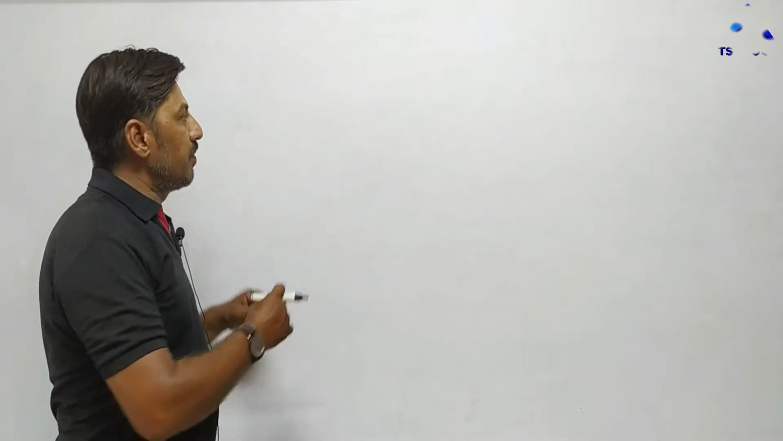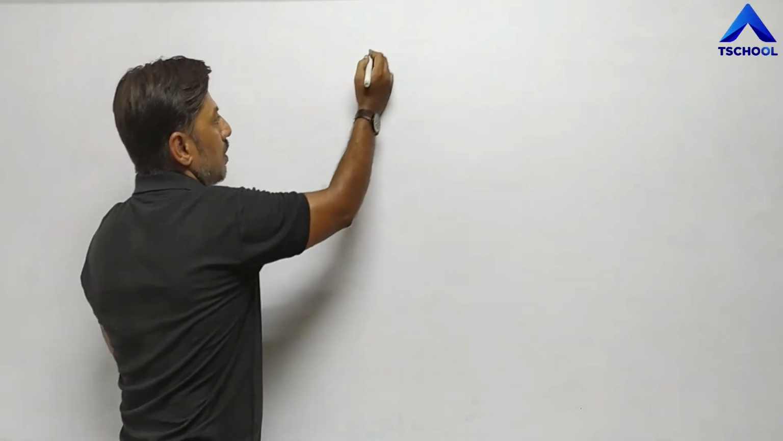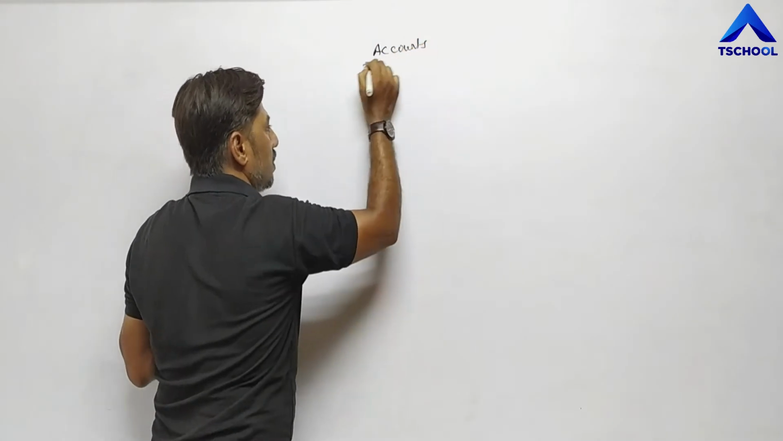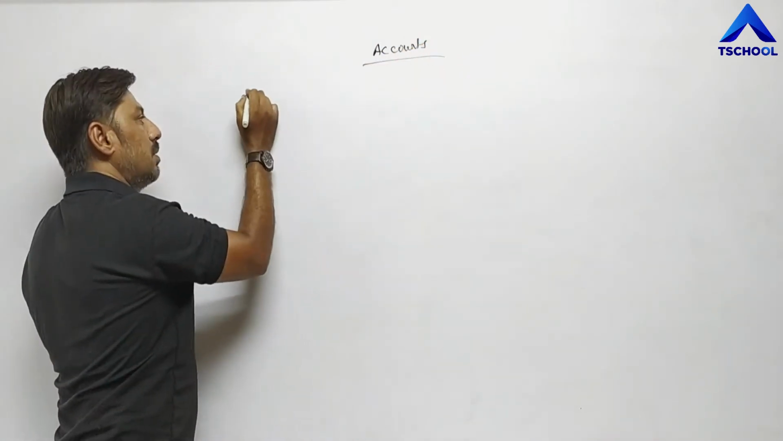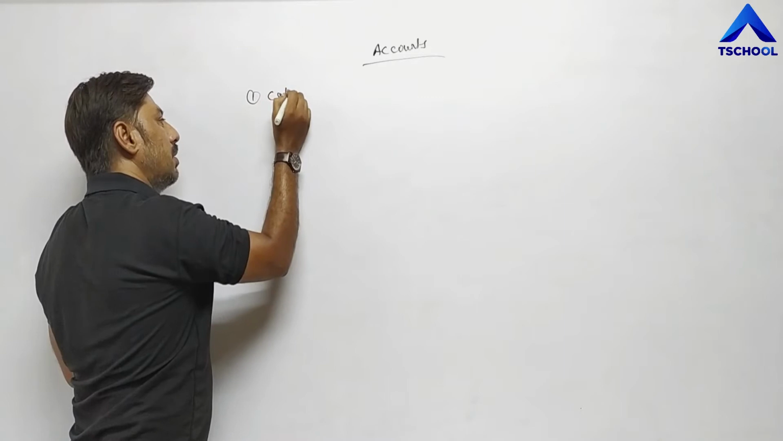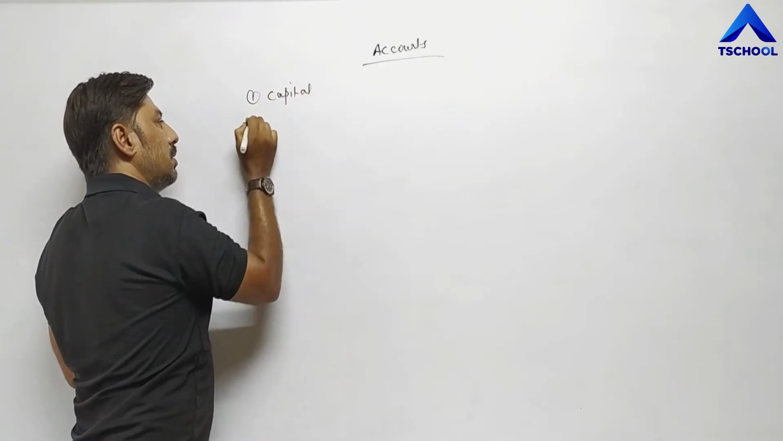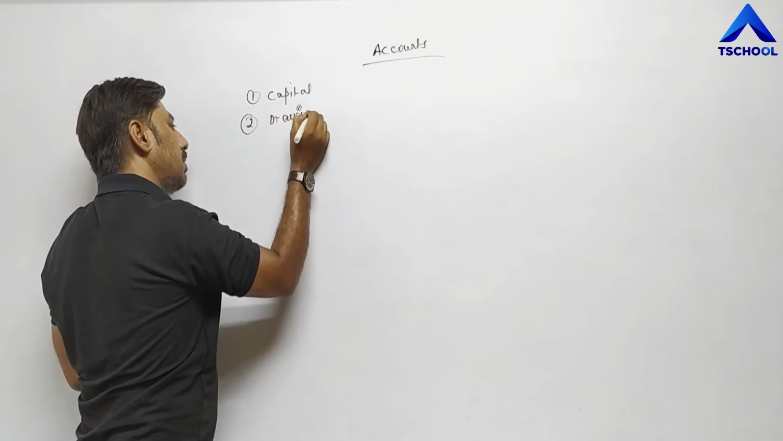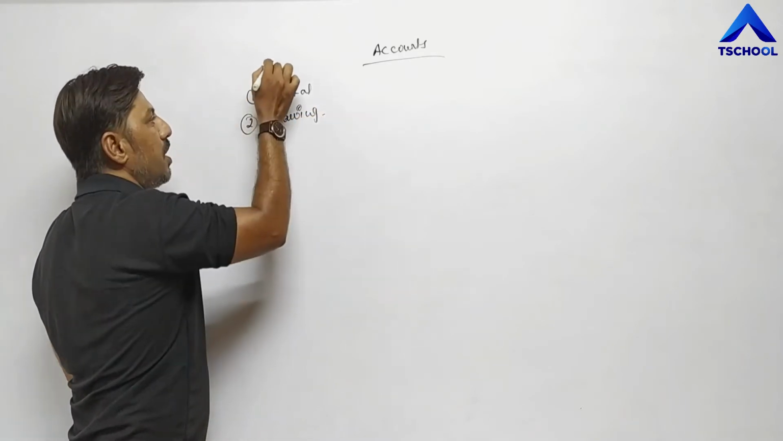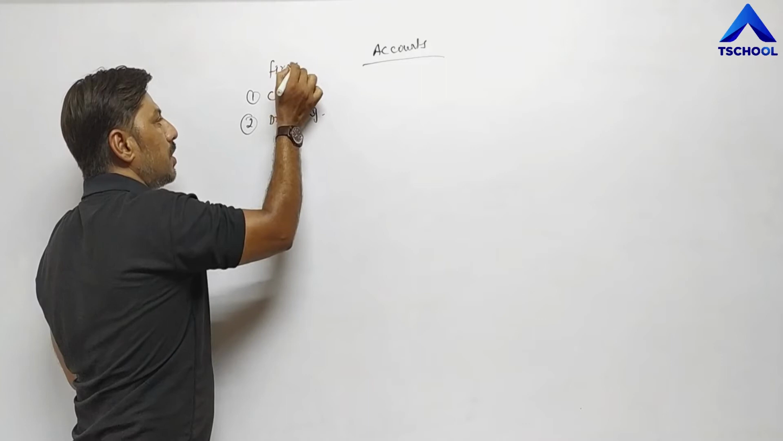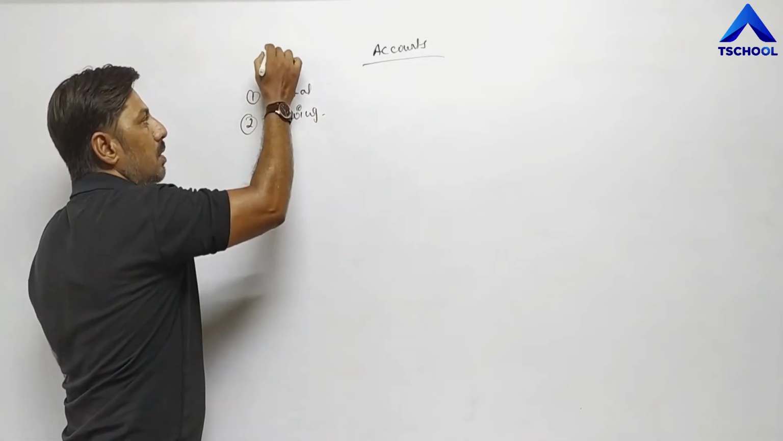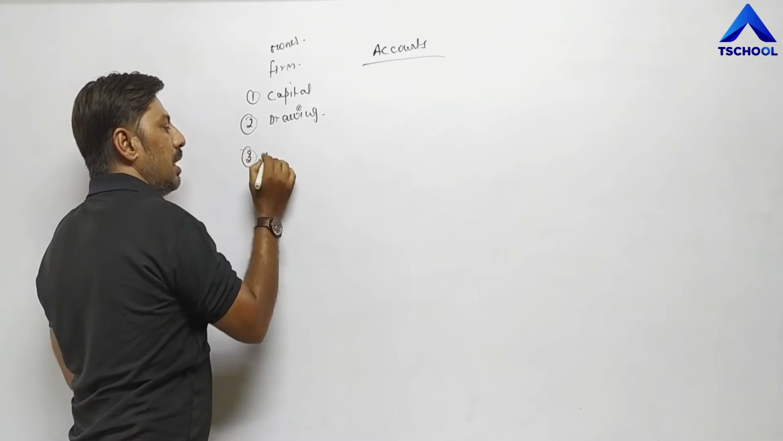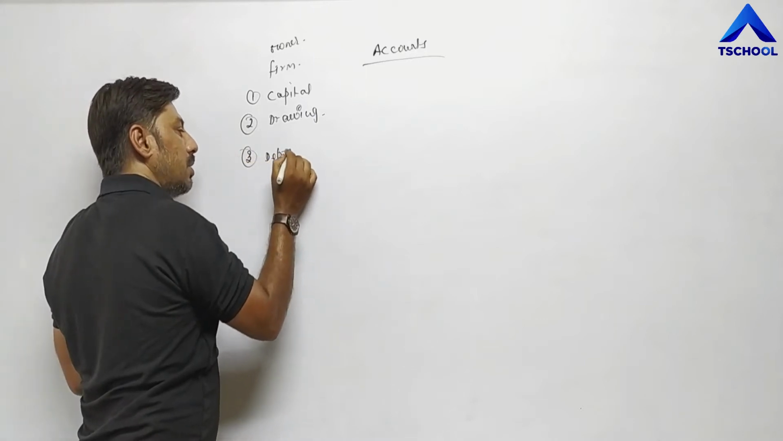Hello students, in the previous video lecture we have completed various accounting terms like capital, second drawing, then the meaning of firm, owner, we all know, beside this depreciation we have completed.